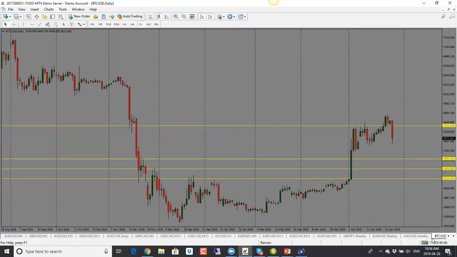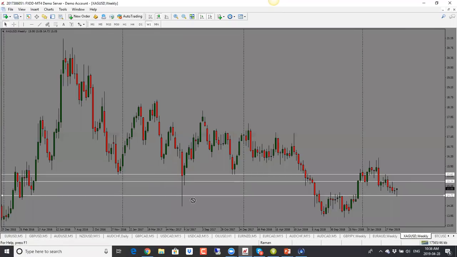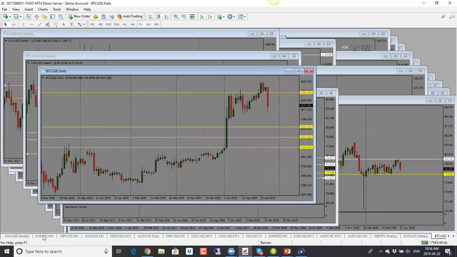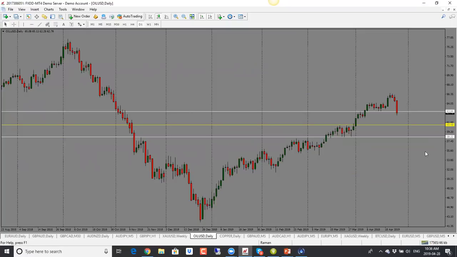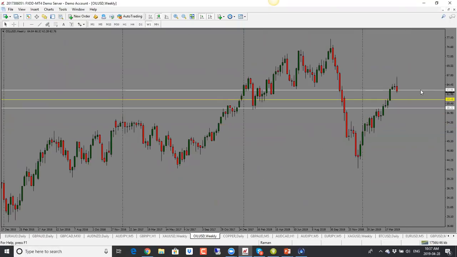So let's take a look at oil, and then we'll take a look at our copper. Oops, excuse me for a second. Just need to go back to, there we go. Okay, oil here. Oil has dropped. So oil has dropped here. It was bullish for quite some time. And now we have a strong bearish candle here for oil.